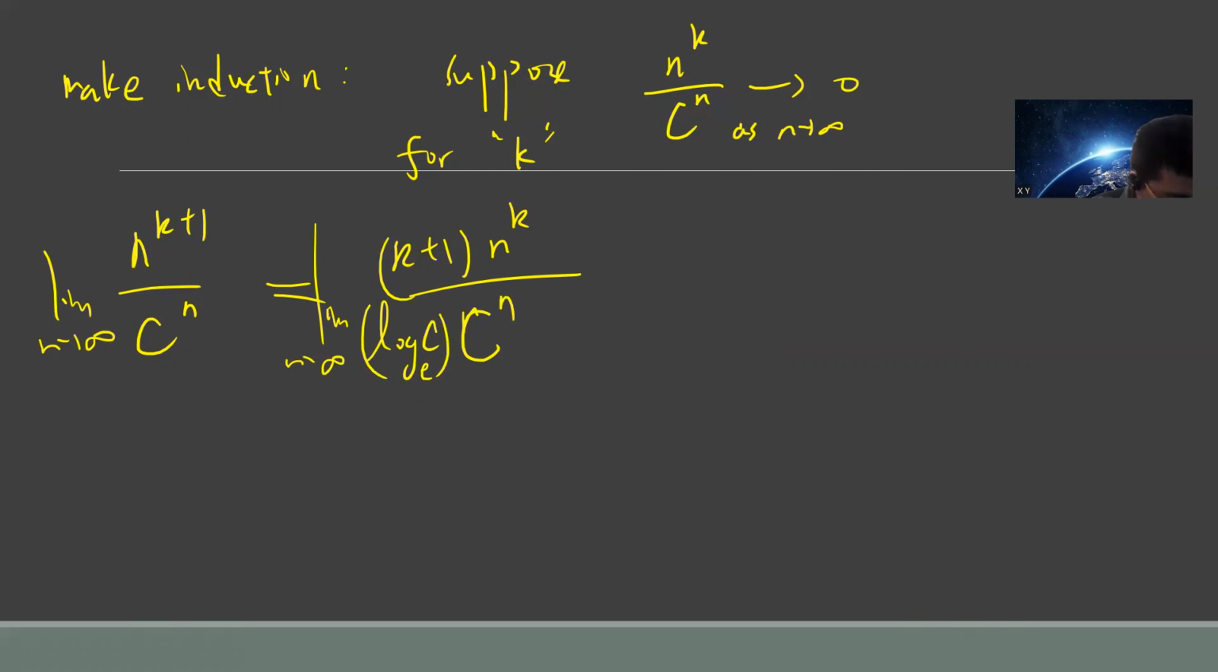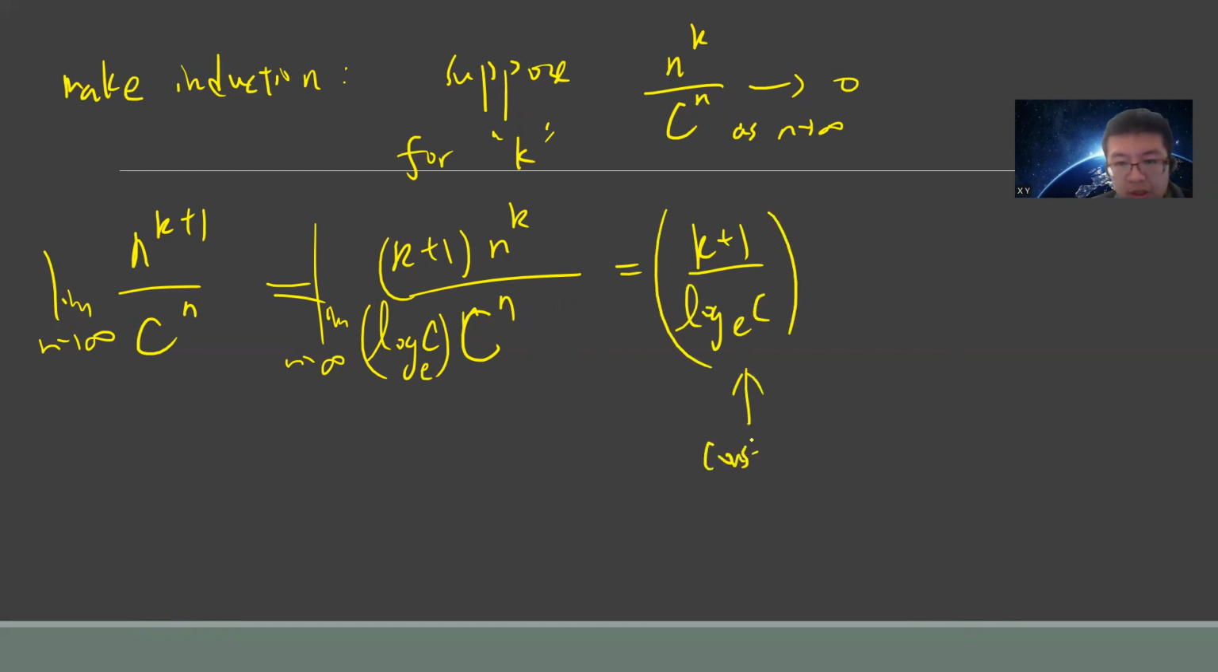What you get is the following. Because you fix k, this is just k plus 1 over ln c, which is a constant, times the limit of n to the k over c to the n as n goes to infinity. So this goes to 0.